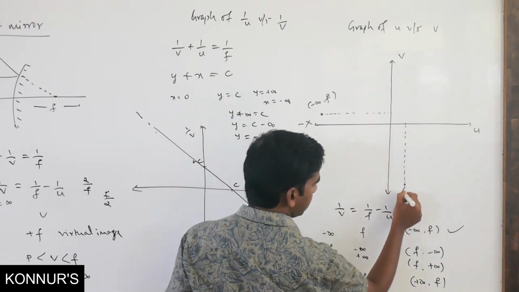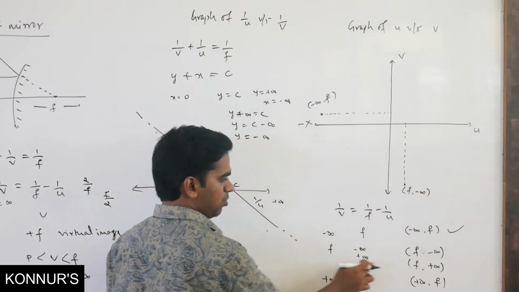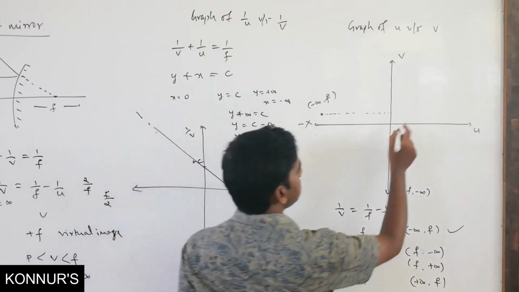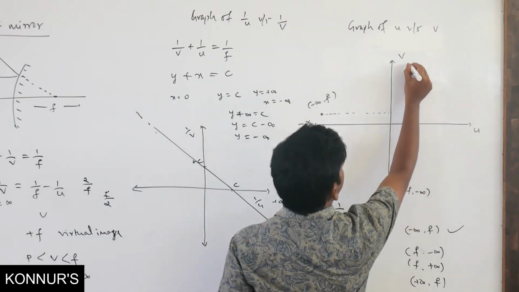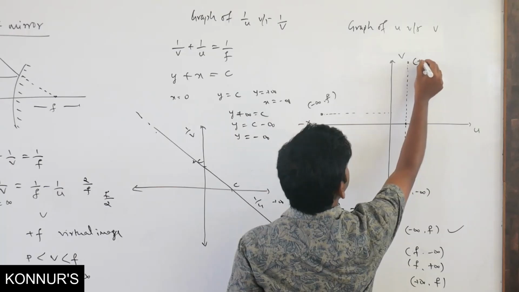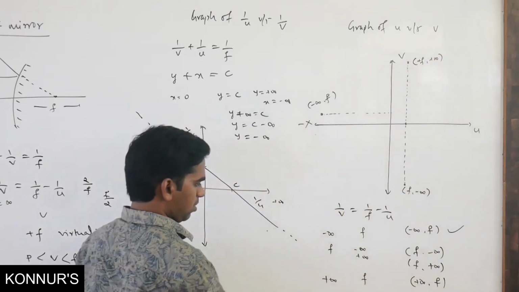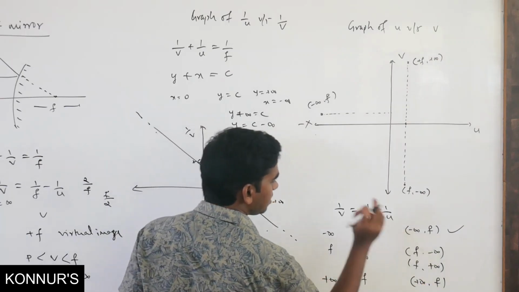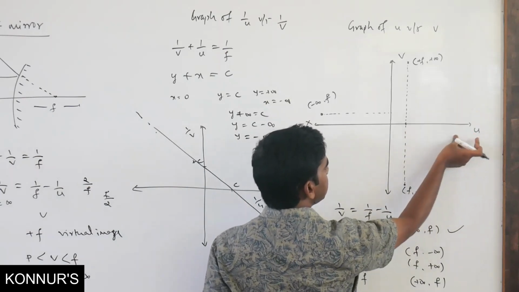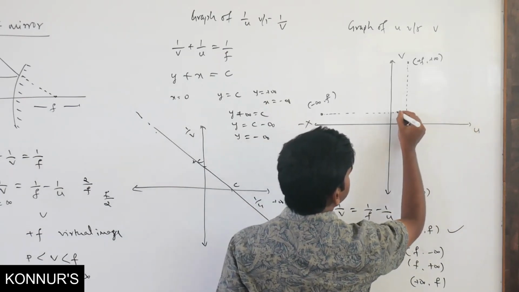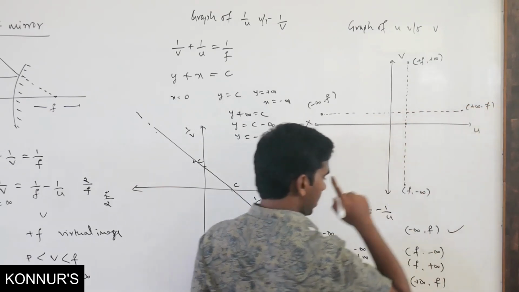This is the point, that is f comma minus infinity. What is the third point? Plus f comma plus infinity. Where is plus f? This is plus f, and v is plus infinity. So this point is nothing but plus f comma plus infinity. What is the last point? Plus infinity comma plus f. So u is plus infinity, v is also plus f, meaning it will come here. So this is plus infinity comma plus f.